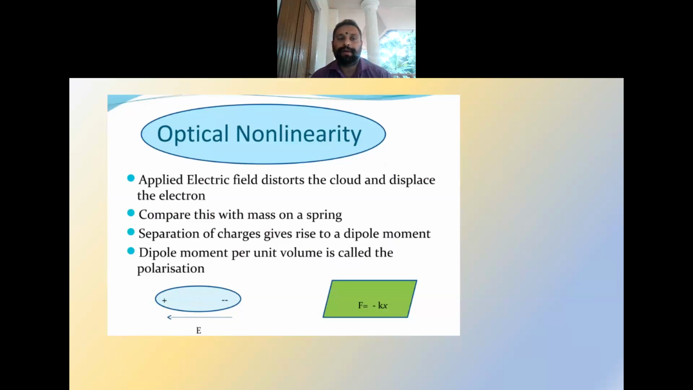So usually the optical nonlinearity is happening because the applied electric field distorts the electron cloud and displaces the electron. So it can be compared with a mass on a spring. We can consider it as a dipole which has positive and negative polarity on either side. The dipole moment per unit volume is called the polarization. The separation of charges is because of the applied electric field. So this will cause the nonlinearity of the material.